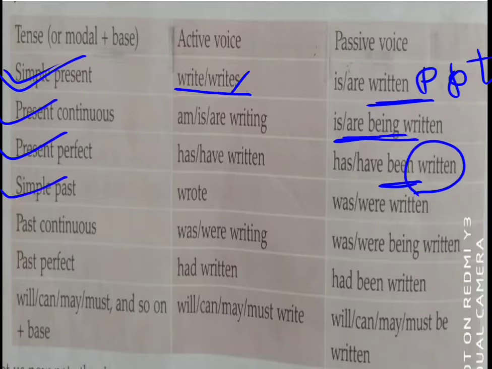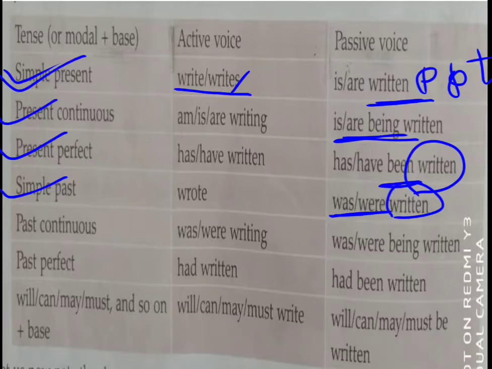Now look at simple past tense. We know that in a simple past tense sentence, the verb is in the past tense. So here wrote will come. So by turning into passive voice, we have to put was or were, plus you have to put the past participle form, written.